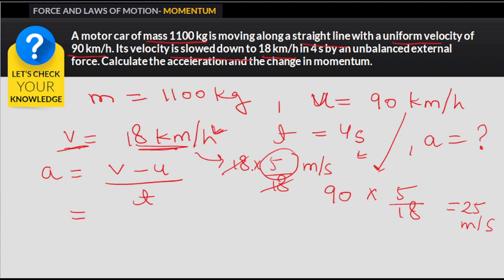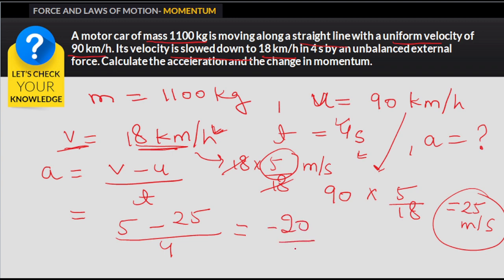The final velocity is 5 meter per second. So let's write 5 in place of v, minus the initial velocity, 25 meter per second, so 5 minus 25. The time is 4 seconds. So it would be minus 20 upon 4, that is minus 5 meter per second square. The minus sign shows that the velocity is decreasing, so the acceleration is negative.